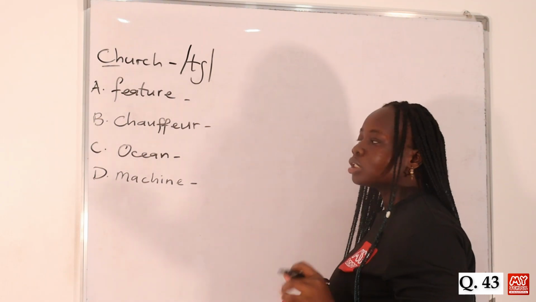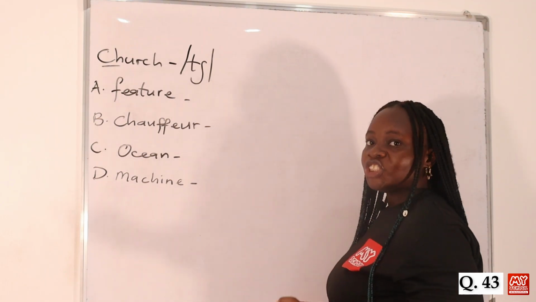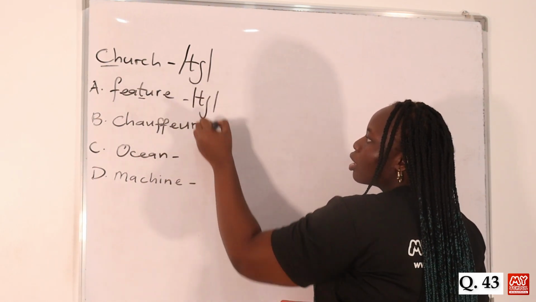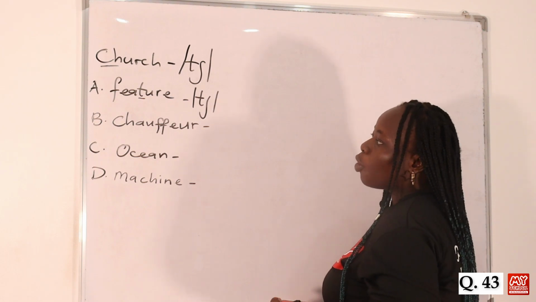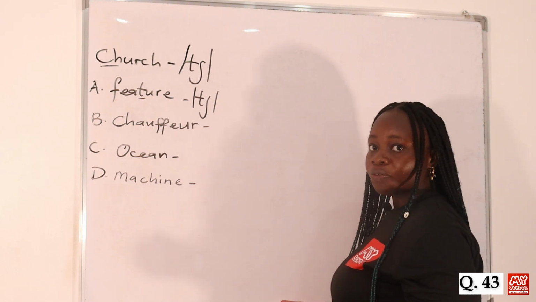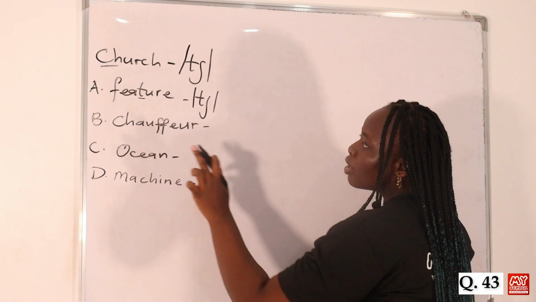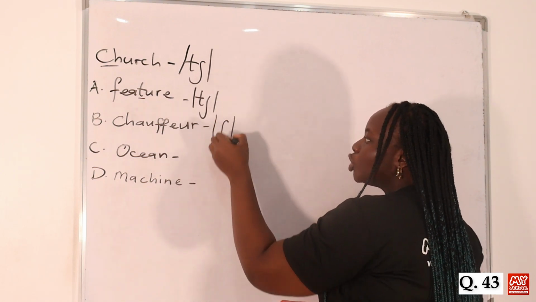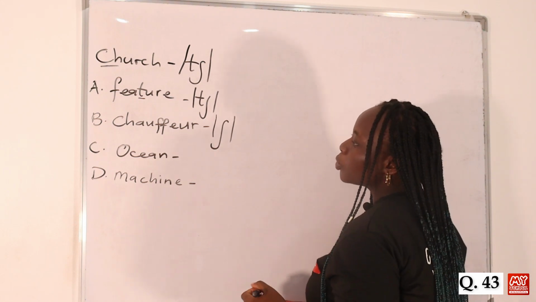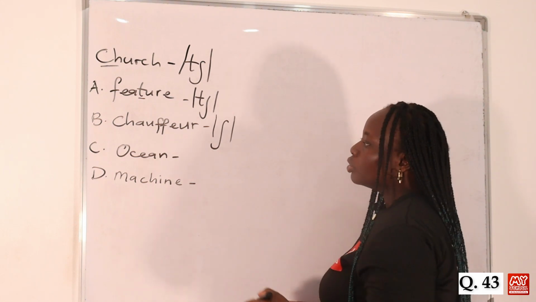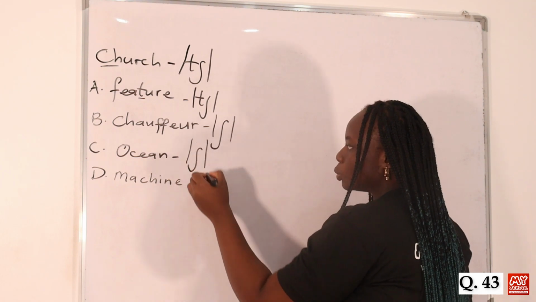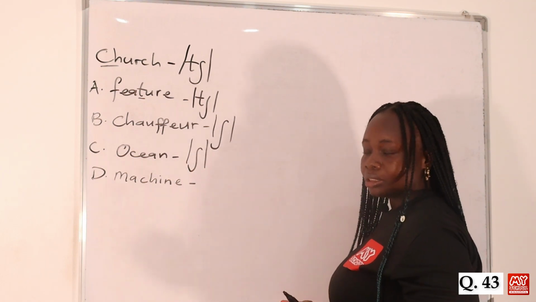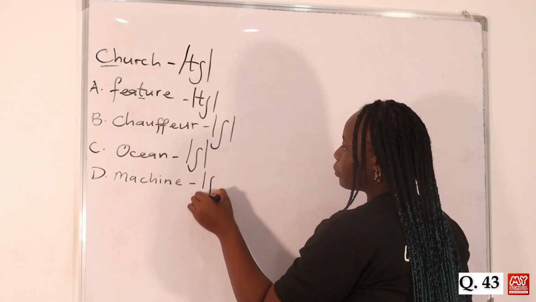It's pronounced ch. Then option A, we have feature. You can see the ch sound here. Feature. Then for option B, we have chauffeur. Chauffeur. So the first consonant sound there is pronounced sh, chauffeur. Then option C is pronounced ocean. So we have the sh sound here, ocean. Then option D has machine. It's pronounced machine. So we also have the sh sound here.